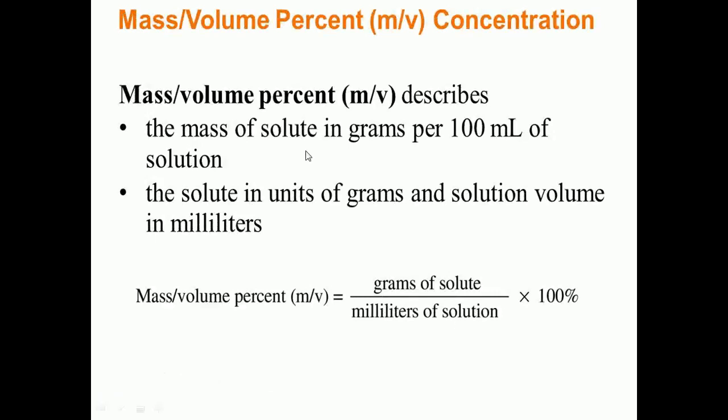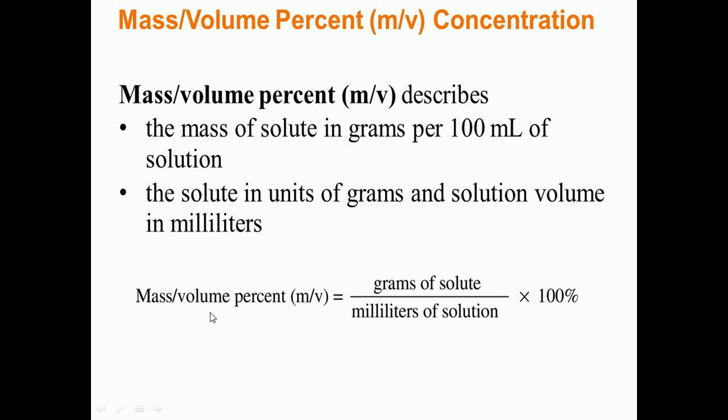Now another method to describe the concentration of solution is mass by volume percentage. Mass by volume describes the mass of solute in gram per 100 ml of solution, divided by the volume of the solution in milliliters. Here you can see the formula.